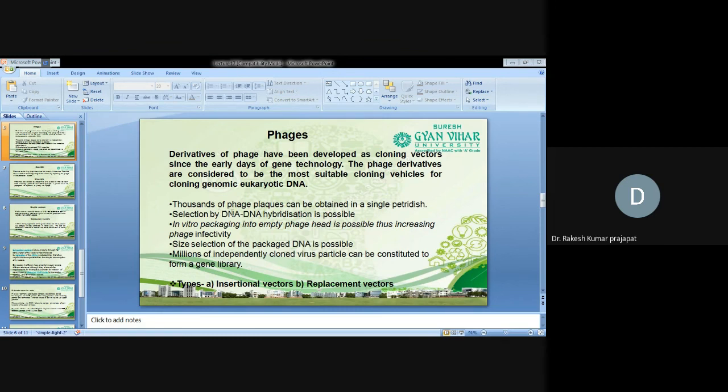Thousands of phage plaques can be obtained in a single plate, and selection by DNA hybridization is possible. In vitro packaging into empty phage heads is possible, thus increasing phage infectivity. Size selection of the packaged DNA is possible. Millions of independently cloned viral particles can be constituted into a gene library.